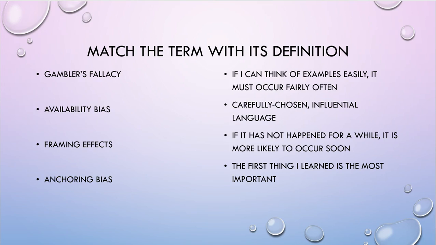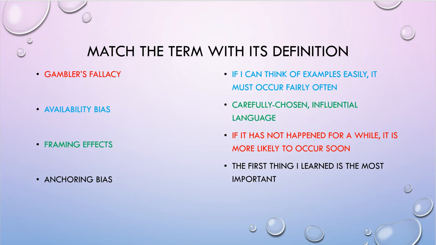All right, match these terms with their definitions. Pause. The answer is gambler's fallacy is defined by the expectation that if something hasn't happened for a while, it's going to happen soon. Availability bias is, for example, if you think, oh, I can recall a lot of something, you think that it happens quite often.